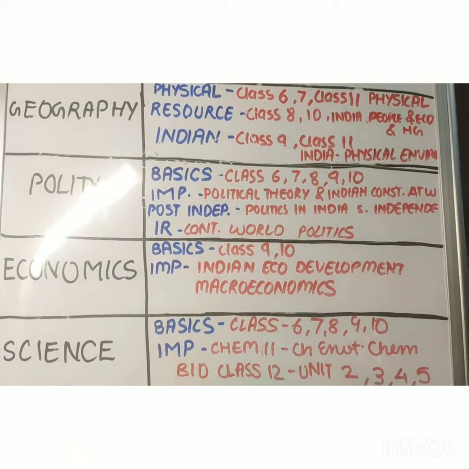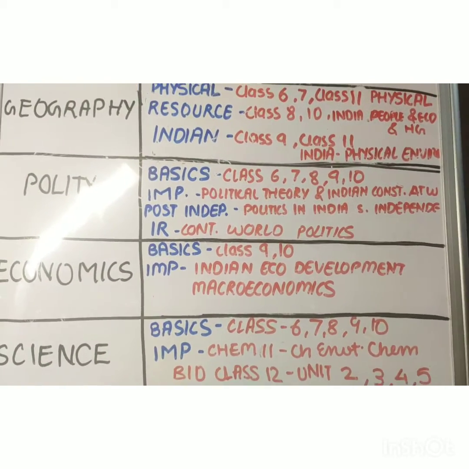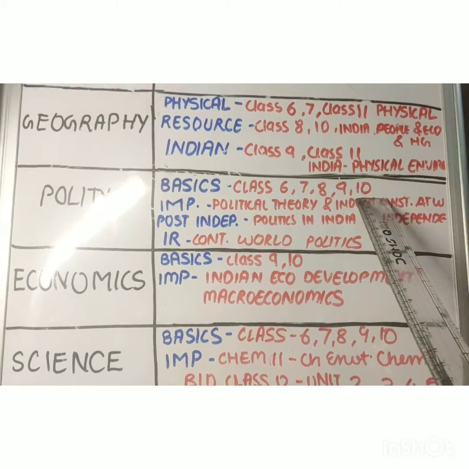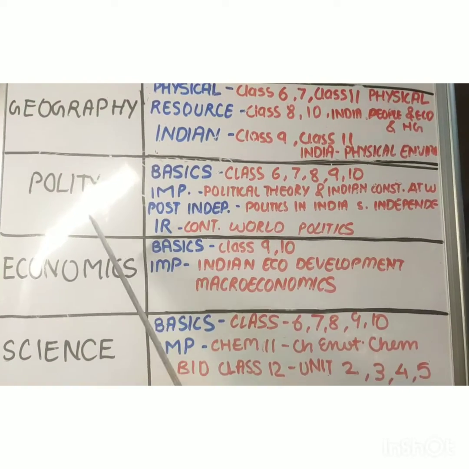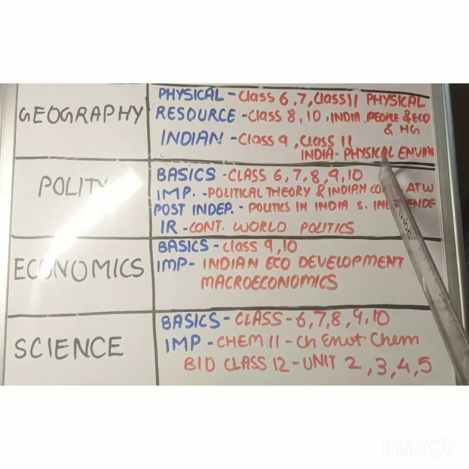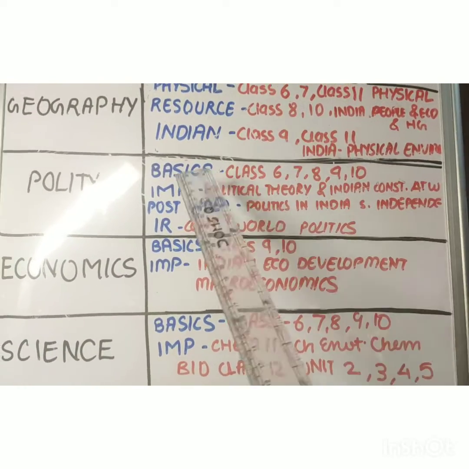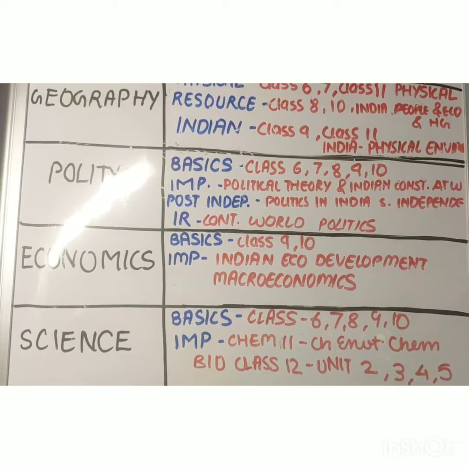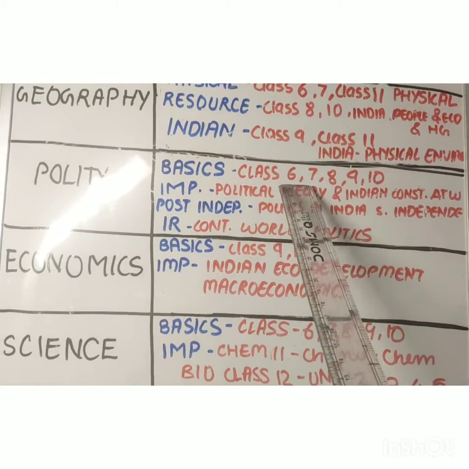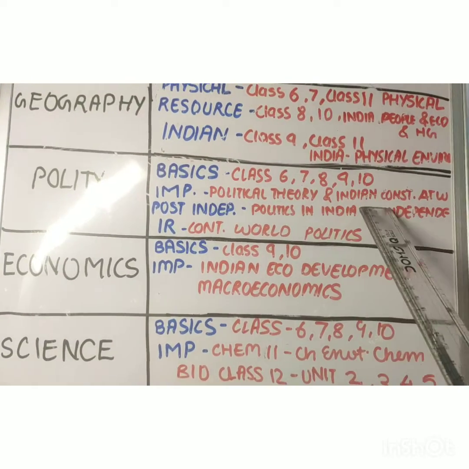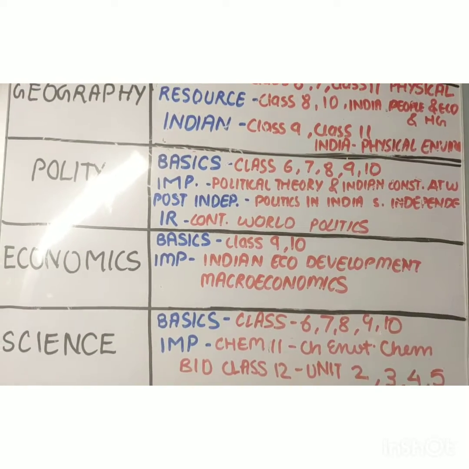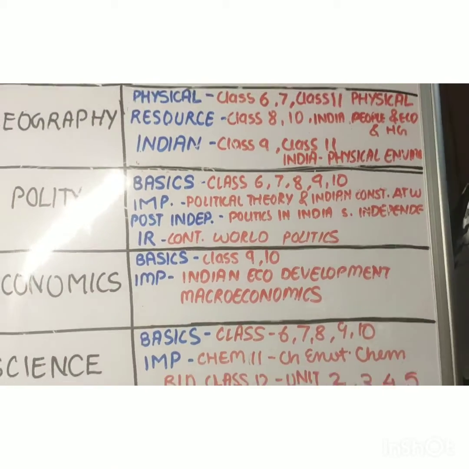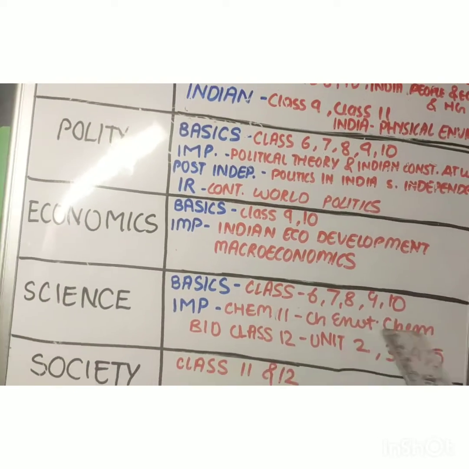Now for polity, if you have no idea about the basic fundamentals of polity, like legislature, executive, judiciary, these are completely covered in the class 6th, 7th, 8th, 9th, and 10th books. So don't make exhaustive notes from these. Just go through them and highlight what you feel is most important, because most of the polity questions are generally asked from Laxmikant. These books are just to create a foundation for you. Now the important books from which the statements are taken in the UPSC prelims examination are Political Theory, the class 11th polity book, and Indian Constitution at Work. These are a must read, because in UPSC previous year papers, the statements are directly taken from these books.